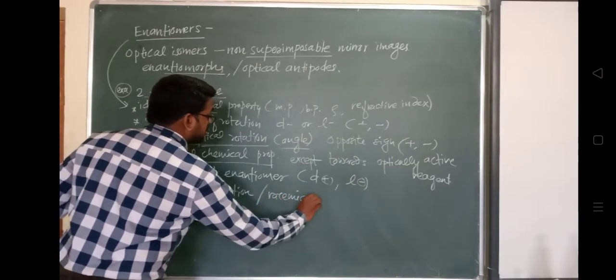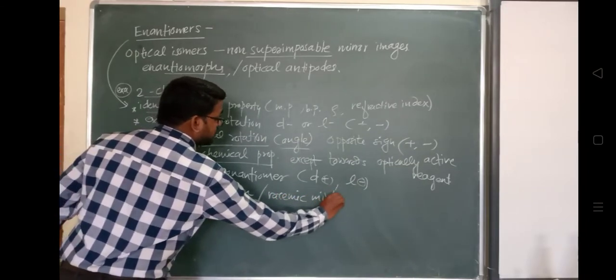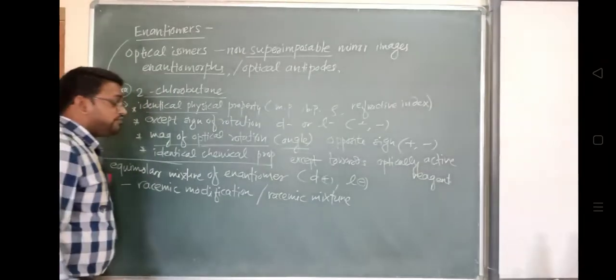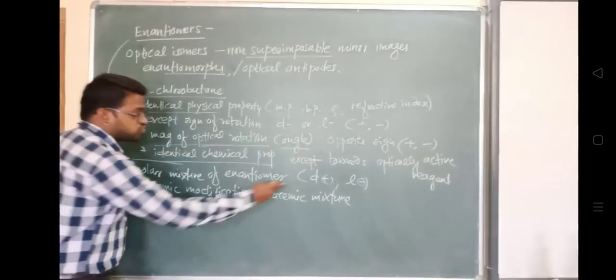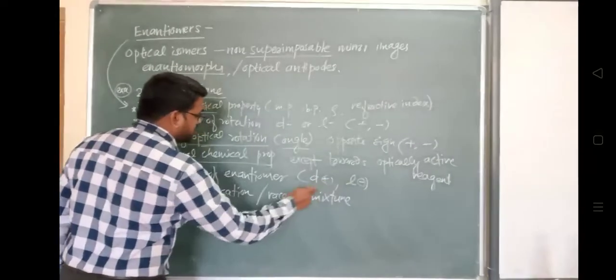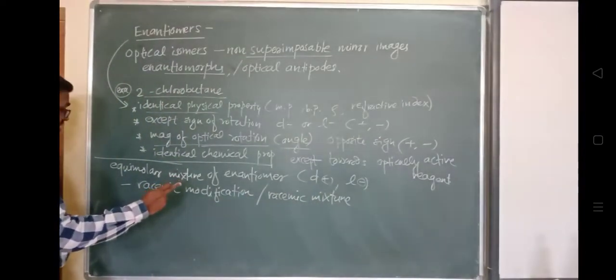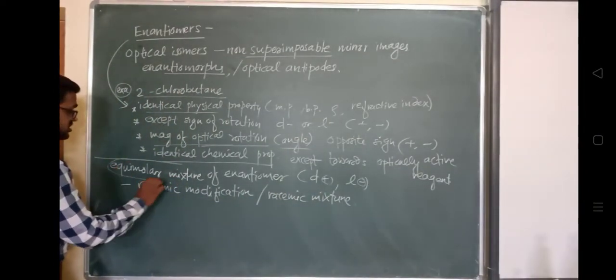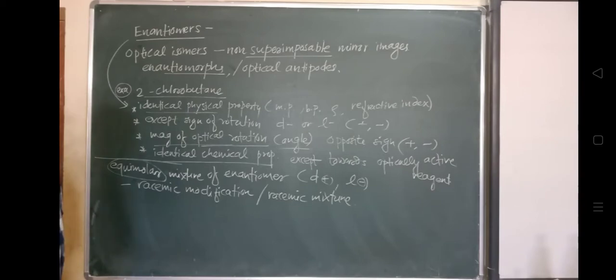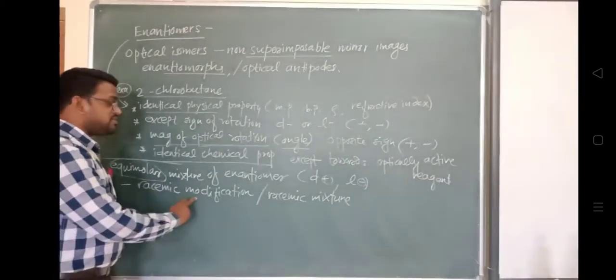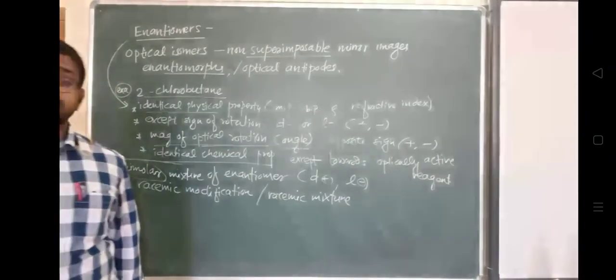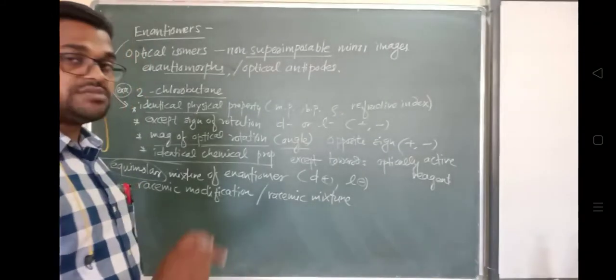So what is a racemic mixture or racemic modification? If we mix dextrorotatory and levorotatory compounds at equimolar concentration, it forms a racemic modification, and that mixture is called a racemic mixture.